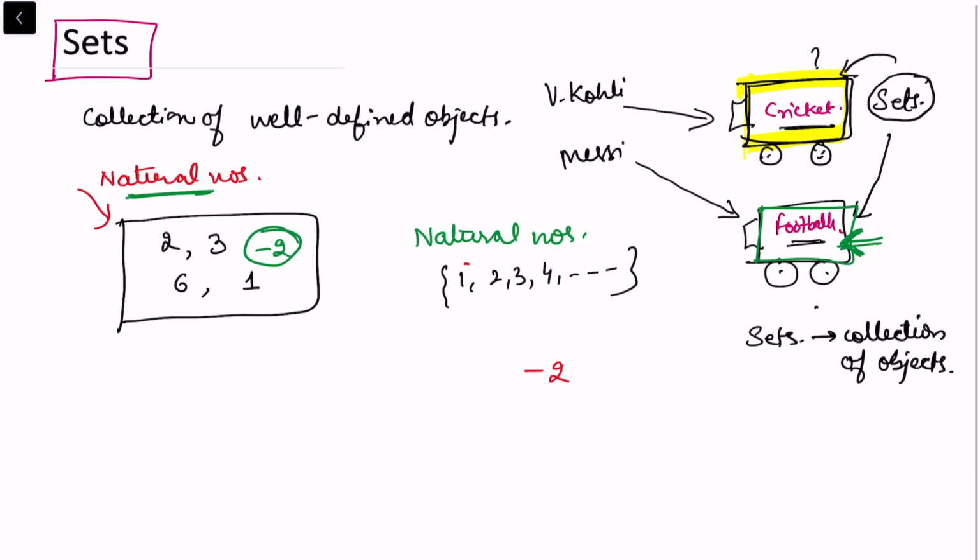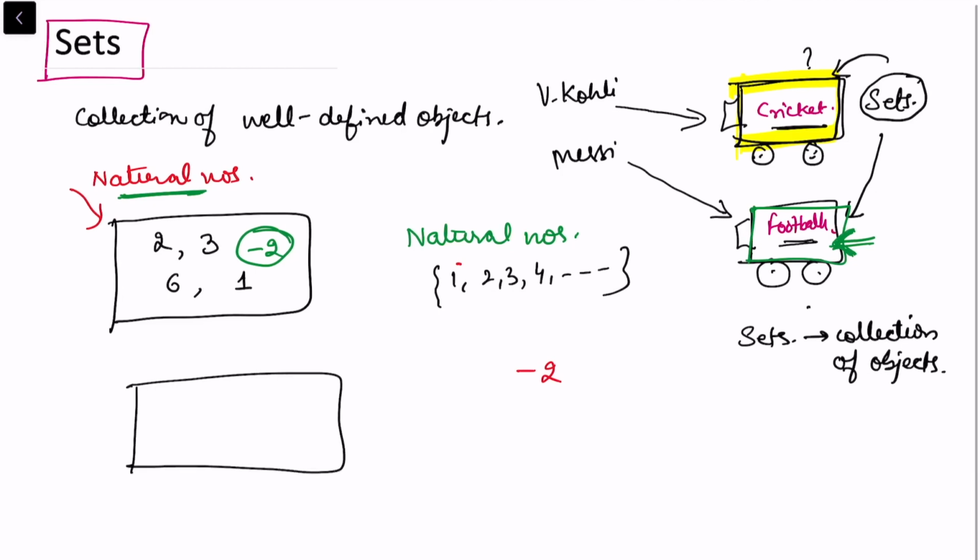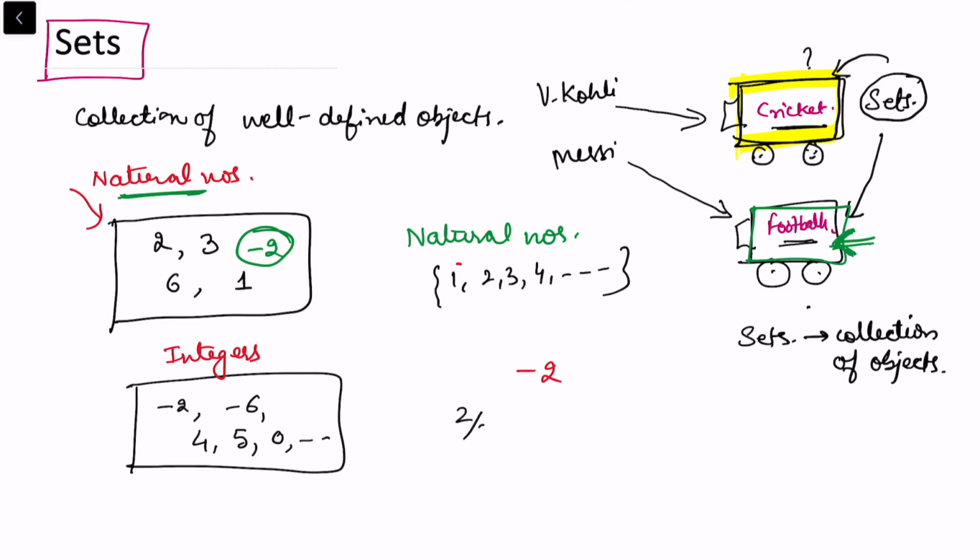Now suppose you define a box in which you can put the integers. This means you can put something like -2, -6, 4, 5, 0, all are integers. You will not put any number of the form 2 by 3. 2 by 3 is a rational number, and because you have said that in this box you only want to put integers, 2 by 3 will not go into this box.